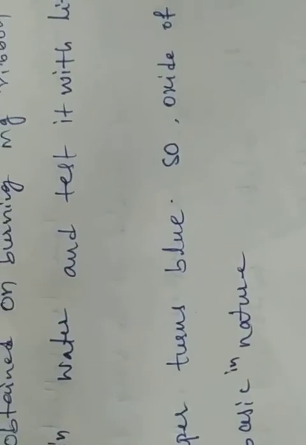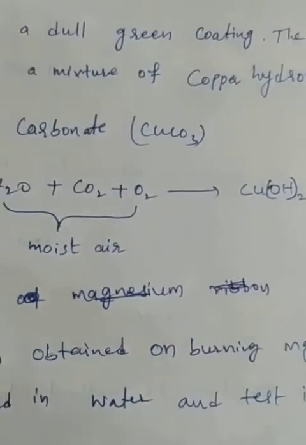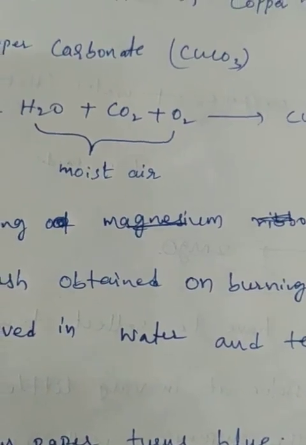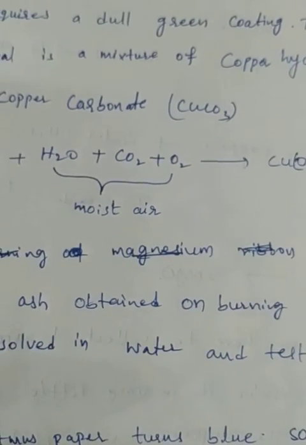Iron oxide is also basic in nature, and magnesium oxide is also basic in nature. That means metal oxides are basic in nature. Okay, next, non-metal oxides. Here we are discussing metal oxides and non-metal oxides. About the non-metal oxides we can discuss in the next class.